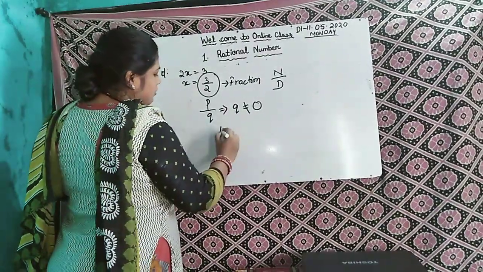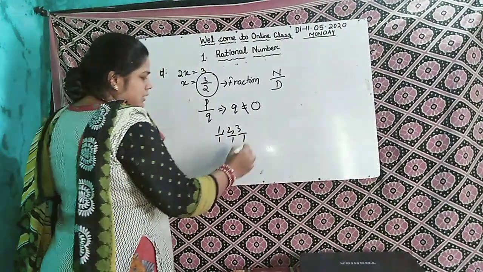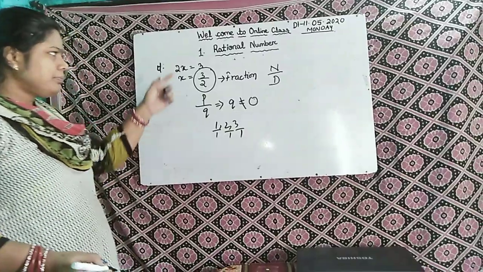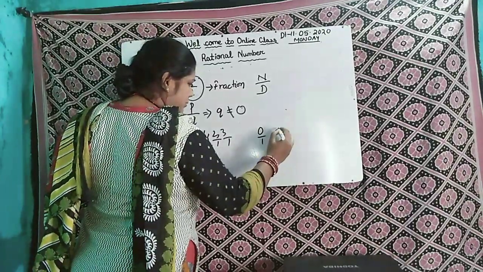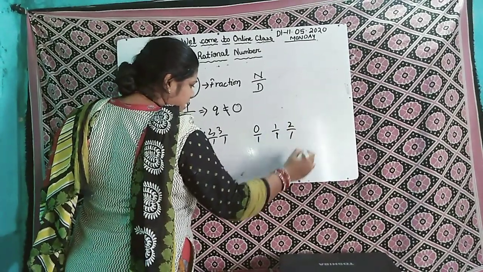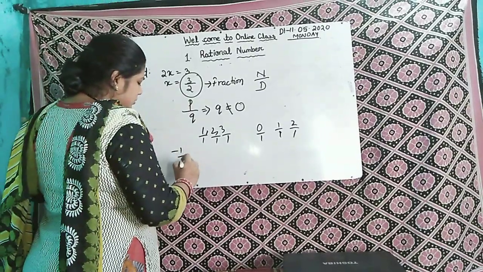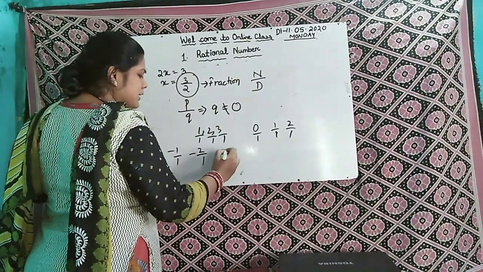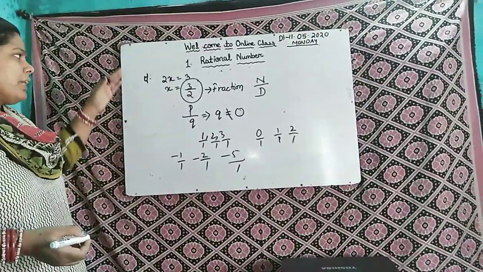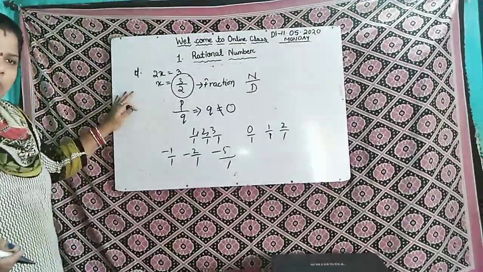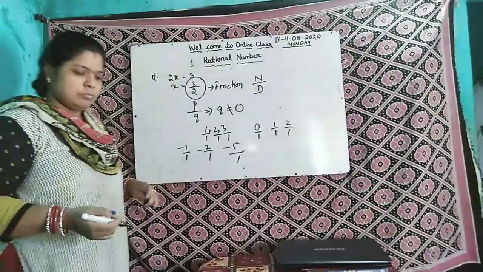Suppose 1, 2, 3, these are natural numbers, we can divide them by 1, so these are also rational numbers. For whole numbers, start with 0 also, divided by 1: 1 by 1, 2 by 1, these are also rational numbers. For integers, minus 1 by 1, minus 2 by 1 or minus 5 by 1, these are also rational numbers. So a natural number, a whole number and an integer can also be a rational number.